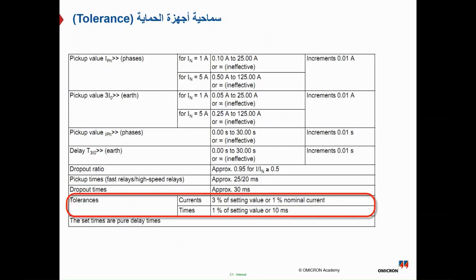And here is one slide which is important to know if you are using the PTL and the automatic testing approaches for Omicron, which is the tolerance levels. So, for example, we have a snapshot for the Siemens protection relay 7SA tolerances, and this snapshot is taken from the relay manual. And as you can see, we have different types of tolerance, or particularly two types of tolerance. One of them is absolute, and the other one is relative. So if you are testing manually or using the general test modules, you have to define which one can be used to assess the test results.